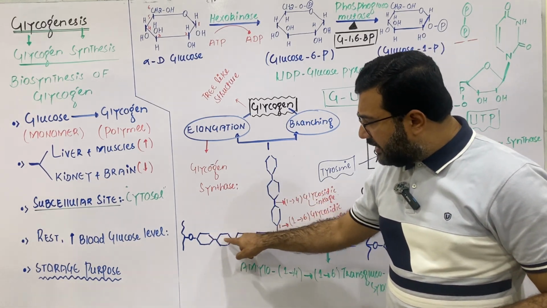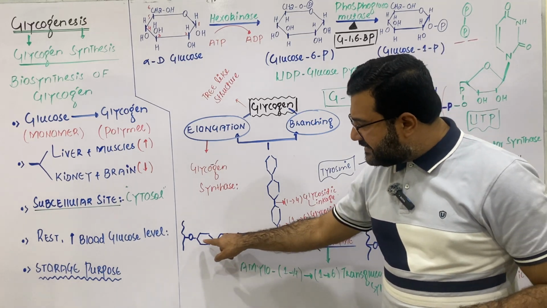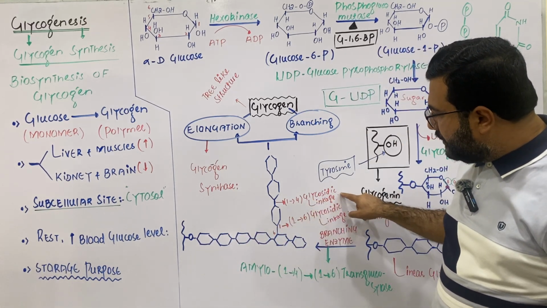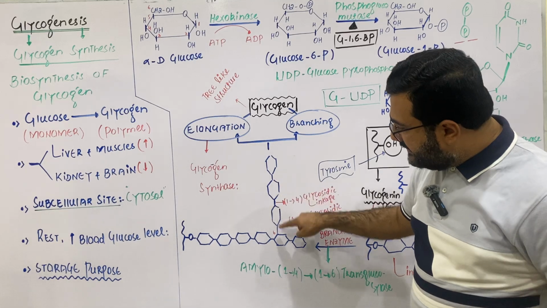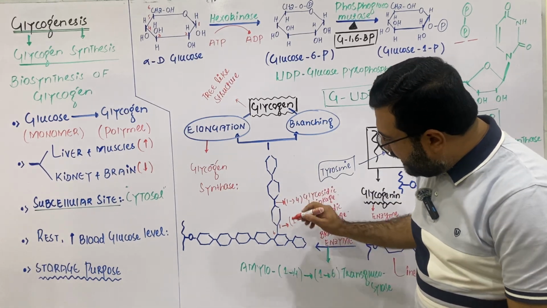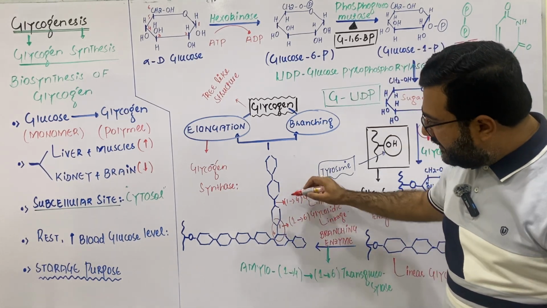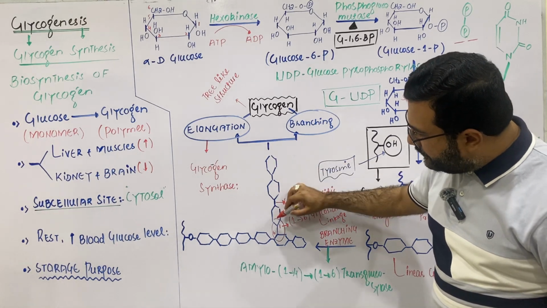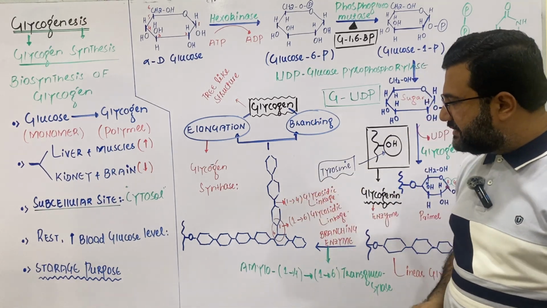But all the glucose molecules which are attached in a linear fashion have 1,4 glycosidic linkage, and this attachment here will be the 1,6 attachment, and all the remaining glucose molecules will have 1,4 glycosidic linkage.